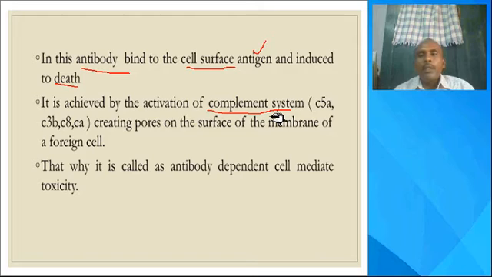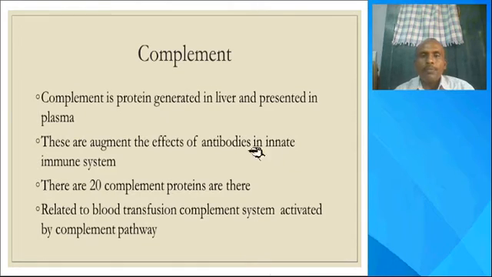In mismatched blood group transfusions, the complement system is activated by the classical pathway mechanism. In the complement system, 20 complement proteins are there, and these are activated by the classical pathway.